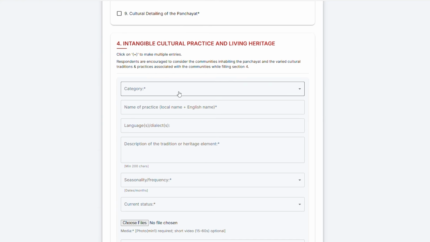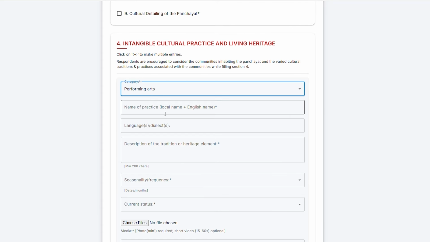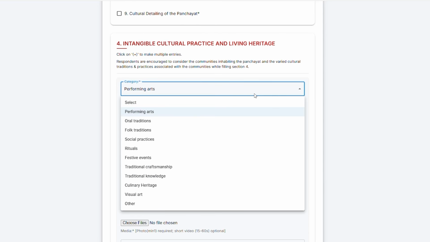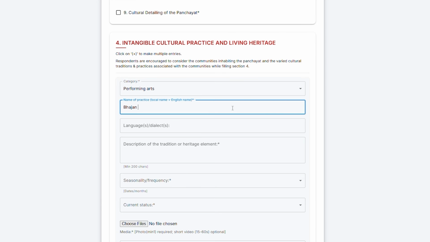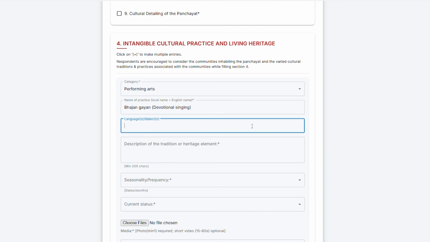Now let's go through the fields one by one. Category. In this column, select which type of cultural practice it is: performing arts, oral traditions, rituals, craftsmanship, etc. For example, if the practice is folk singing, choose performing arts. Name of practice. Next, write the local name of the practice and also give the English name if available. For example, bhajan gayan, devotional singing.